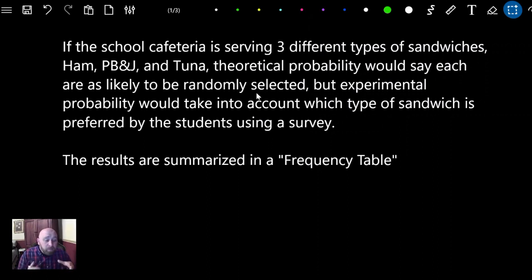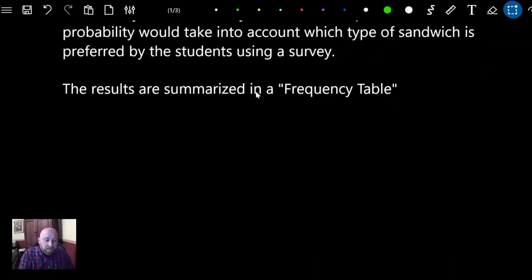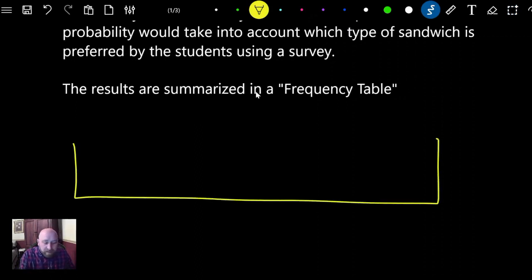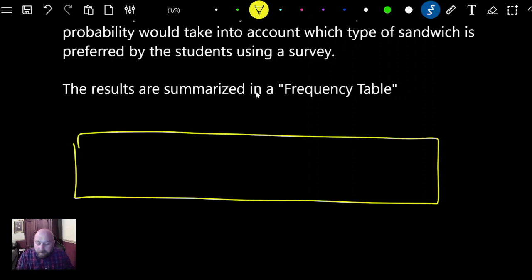However, experimental probability would take into account which type of sandwich is preferred by the students, because we took a survey, because we asked them, what kind do you like more? So the results are summarized in a frequency table. That's what we call these little tables that we write things in. Let's say we observe something happening and we do a frequency table based on these 3 different things. Let's say there are 30 total students in the school, and we take this survey.